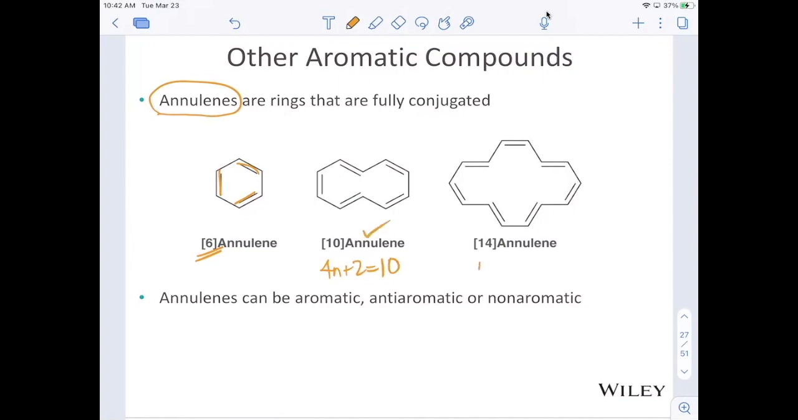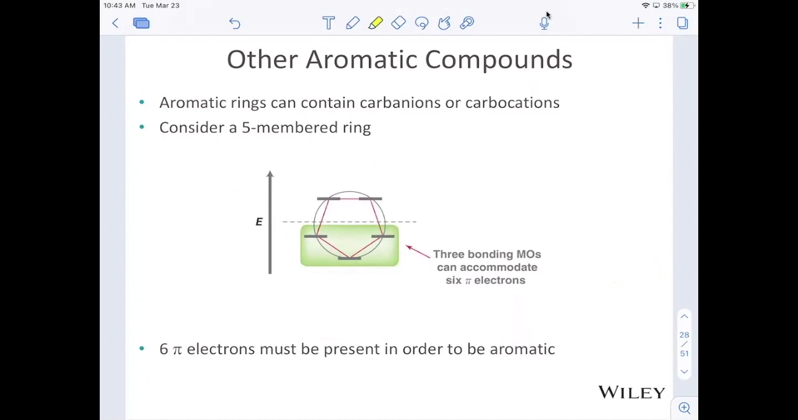And 14 would follow the same suit. 4n plus 2 equals 14. Here n equals 2, and here n equals 3. And so those are all aromatic compounds. Another way to think about aromatic compounds is a compound that has an odd number of pairs of pi electrons. We're going to talk about aromatic rings that contain carbanions or carbocations.